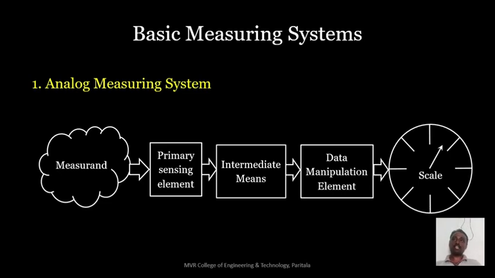So what it contains basically is the primary sensing element, and the intermediate means, which in some textbooks is called an amplifier, and in some textbooks a data processing element. Whatever term you use, no problem. So the primary sensing element, intermediate means, data manipulation element and the scale are the four elements required to measure any quantity. So this is about the basic analog measuring system.